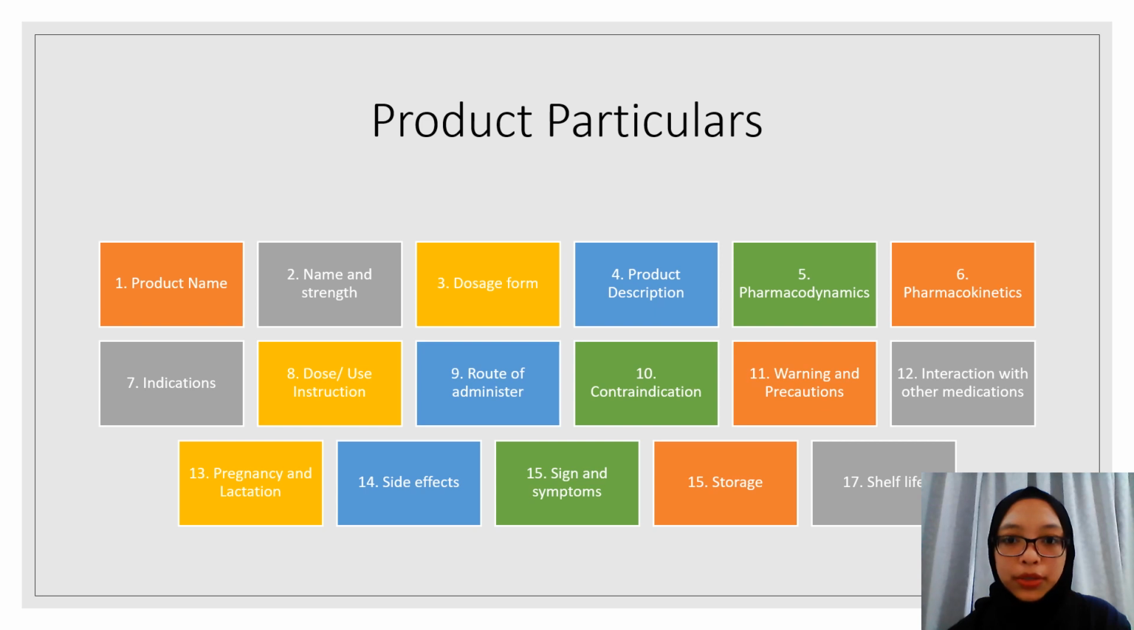So moving on to the product particulars that need to be submitted before registering: the product name of the terbinafine tablet, name and strength, dosage form, product description, pharmacodynamics, pharmacokinetics, indication, dose or use instruction, route of administration, contraindication, warning and precaution, interaction with other medicine, pregnancy and lactation, side effects, signs and symptoms, storage and shelf life.